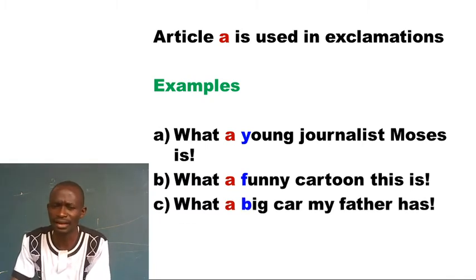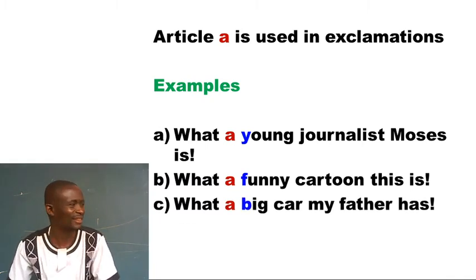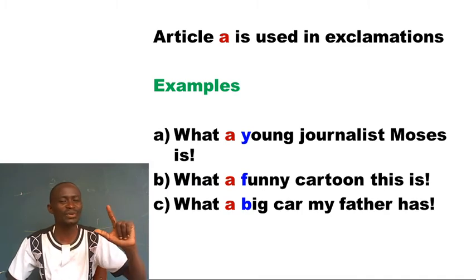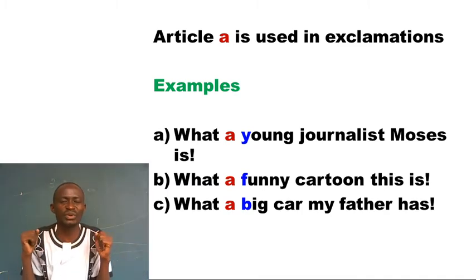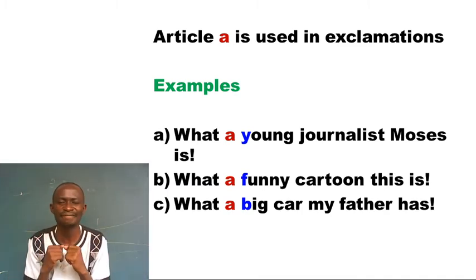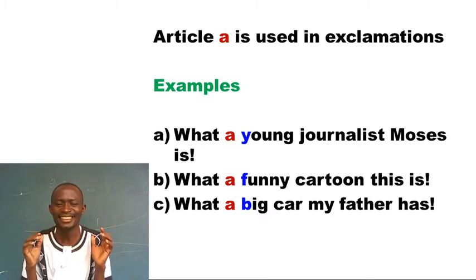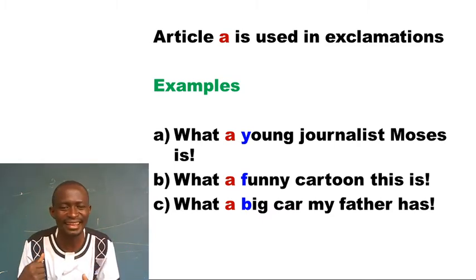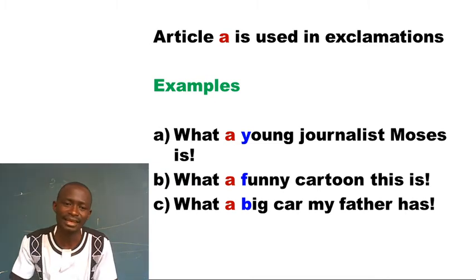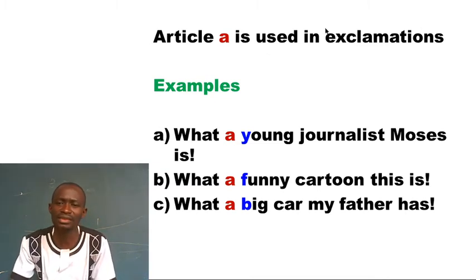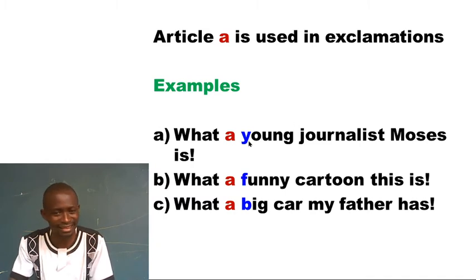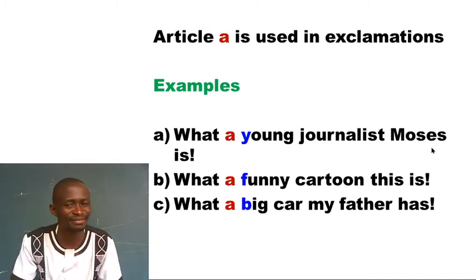We have that. What a big car my father has. Like you have seen a big car and you want to really show, you're expressing your feeling. This is too big. What a big car my father has. So all I'm saying is article a is used in exclamations. These are sentences which have been exclaimed. I think you have learned.